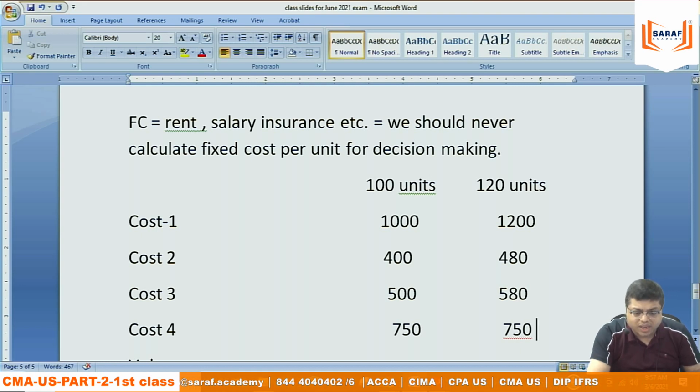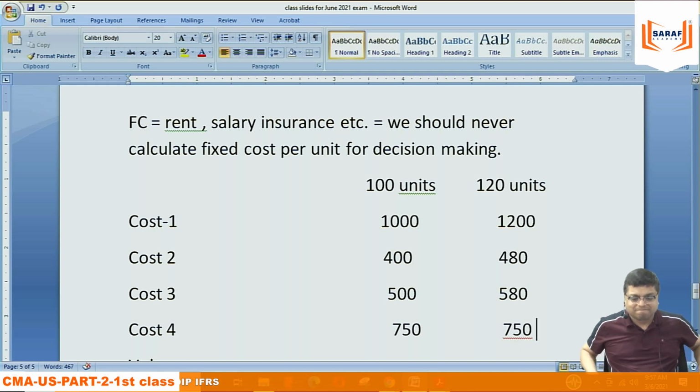Cost 1 and 2 is variable cost. Okay. Then cost 4 is fixed cost. Then cost 3 is semi-variable. So I have not explained semi-variable, but you said very good.